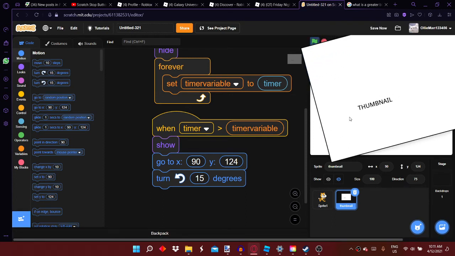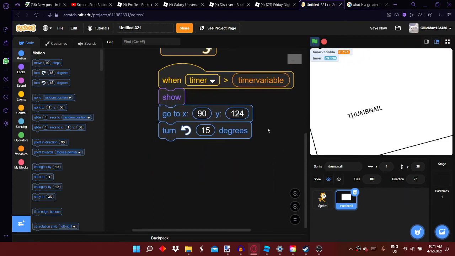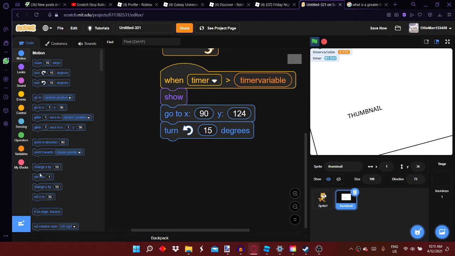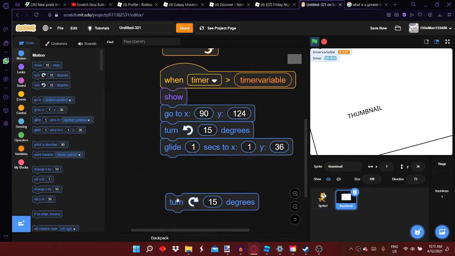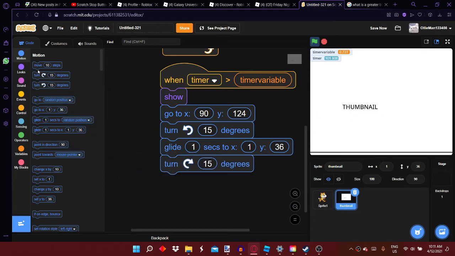Then we're gonna make sure it glides down. You won't actually glide down if there's no glide down thing. Just make sure it glides down on your screen. Then we're gonna turn that the other way 15 degrees.